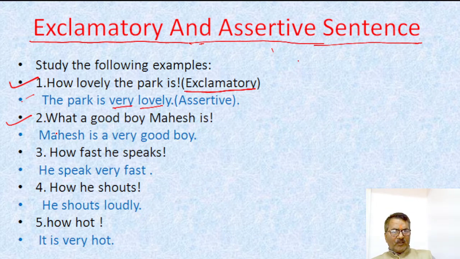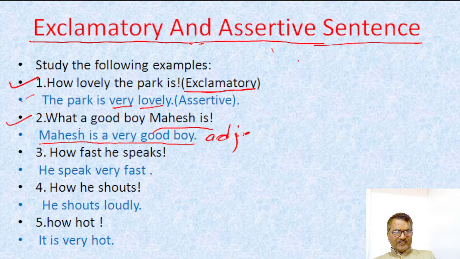Before that adjective word, we use very. What a good boy Mahesh is. Mahesh is a very good boy. My dear friend, in this sentence, good is an adjective and before good, we use very.